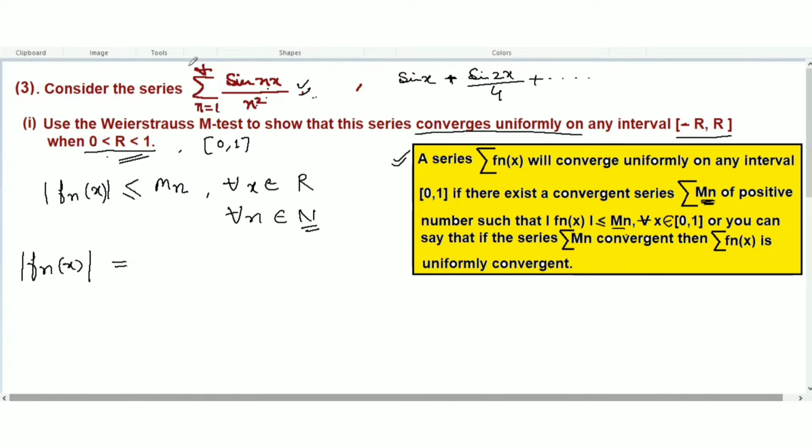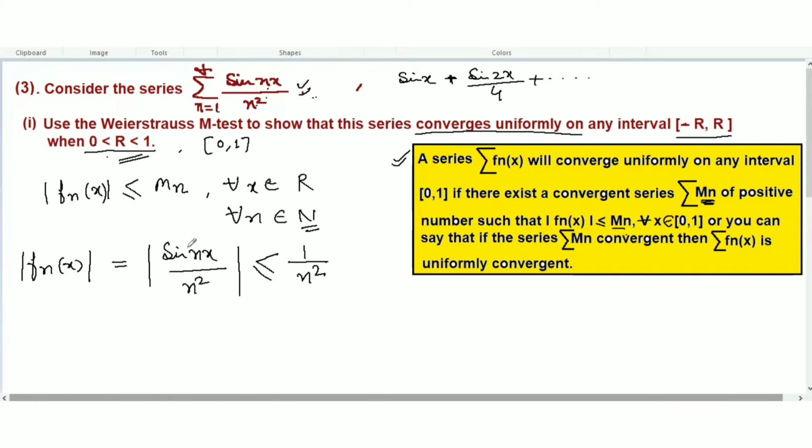So the absolute value of fnx, this is the fnx we have given here, so let's take the absolute value of sine of nx over n square. Now this will be less than or equal to, and we have to create Mn, so from here just take 1 over n square. Here, what is the sine nx?